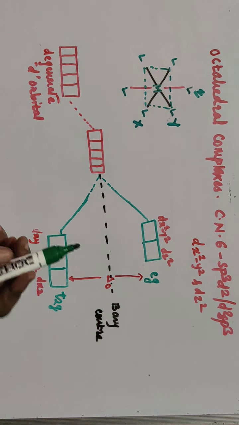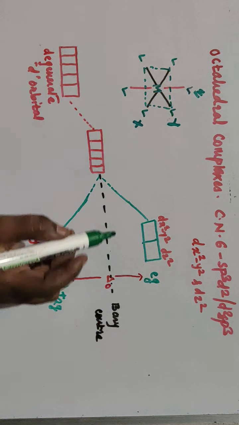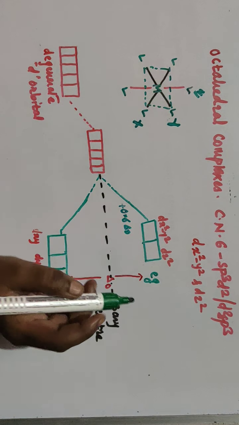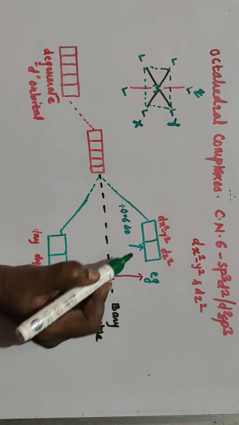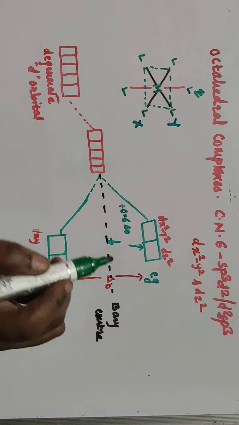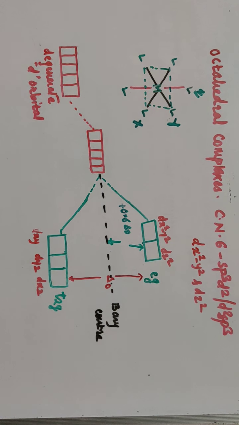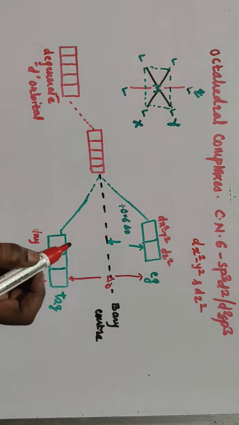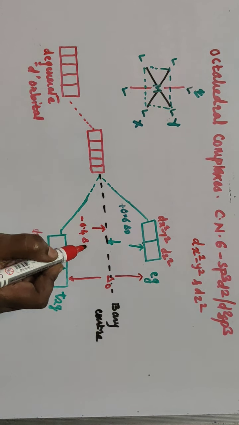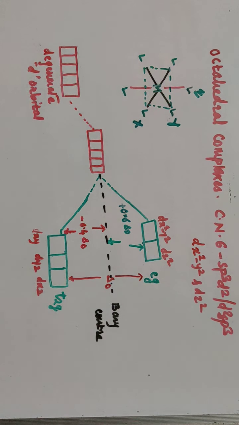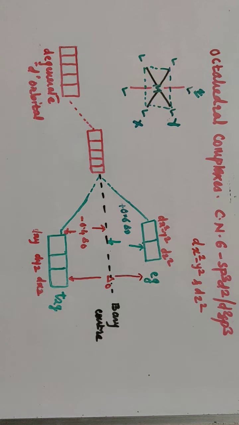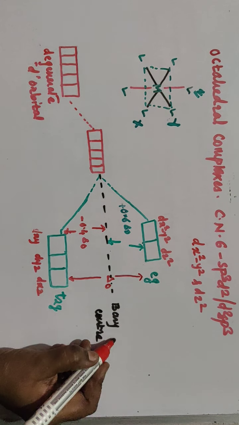The distance between the Eg and the barycenter is considered as plus 0.6 delta zero. It is the energy difference between Eg and the barycenter. The other one, the energy difference between T2g and the barycenter, is taken as minus 0.4 delta zero. So the barycenter is nothing but the average energy of Eg and T2g, and this is always taken as zero.